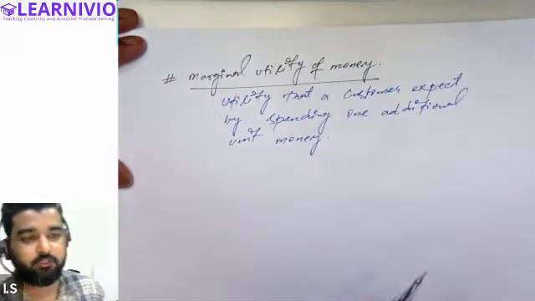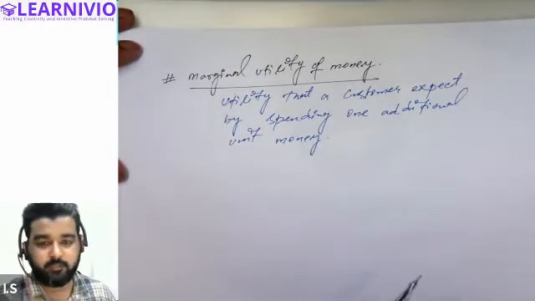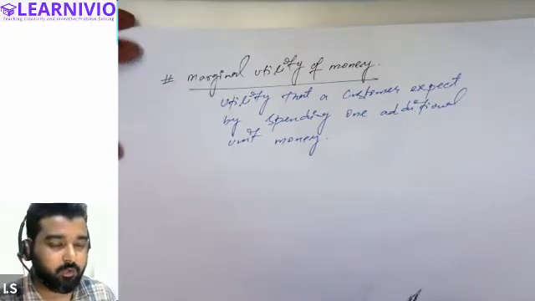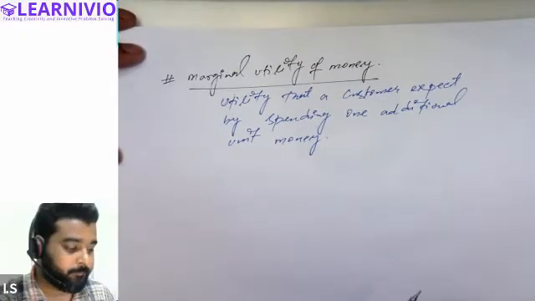The amount of satisfaction that a consumer is expecting by spending 1 rupee, or 1 unit of money, is called marginal utility of money.